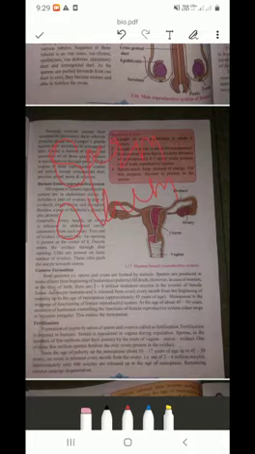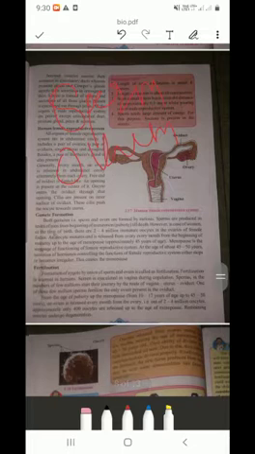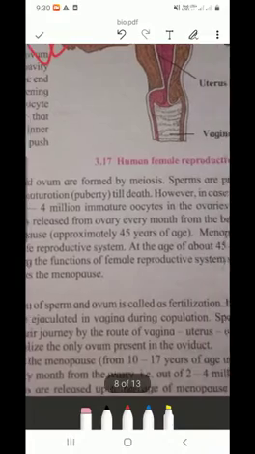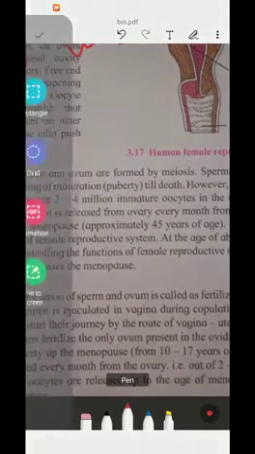See here, the man can produce sperms till his death, but a woman has a limitation of age to produce the ovum. They have given a limitation of approximately 45 years. That is menopause. It is known as menopause.